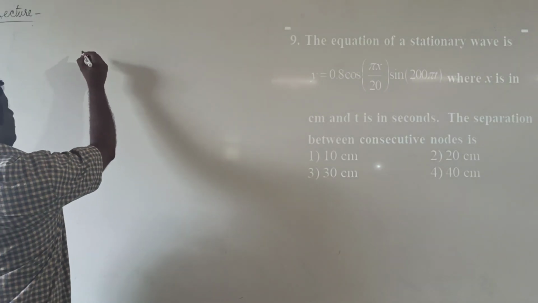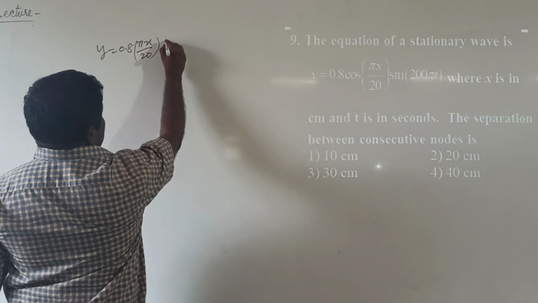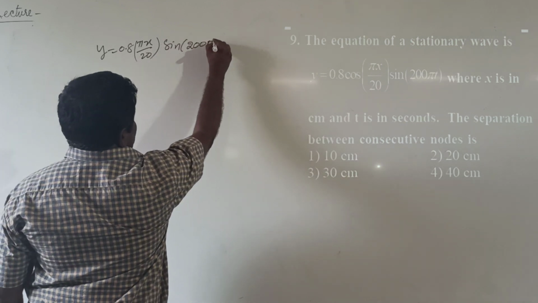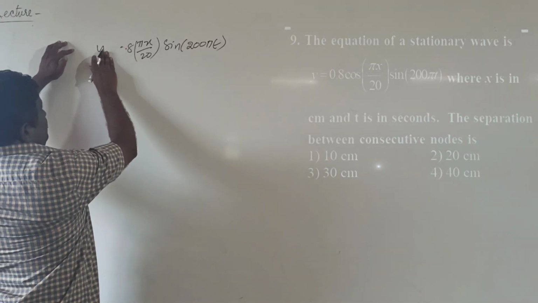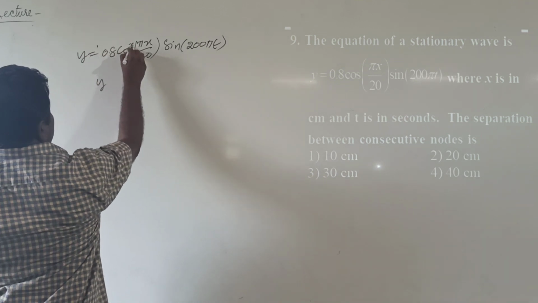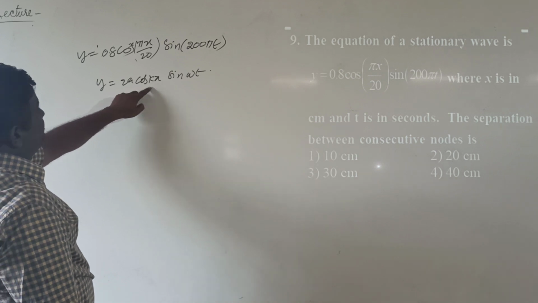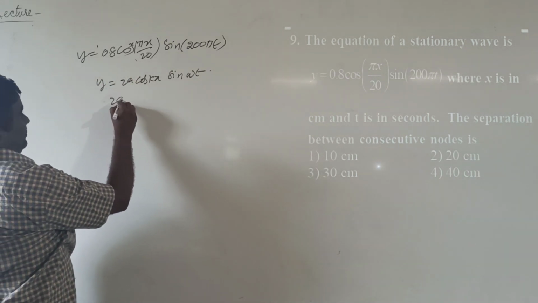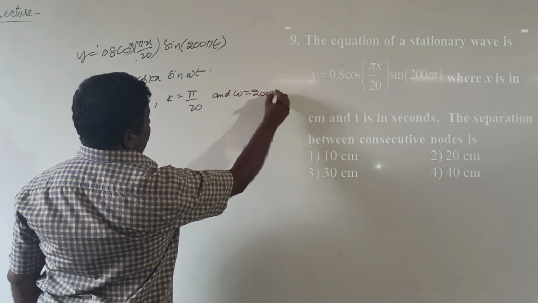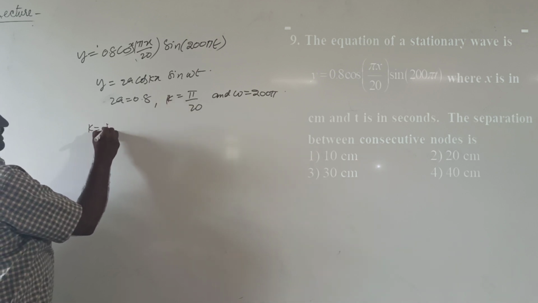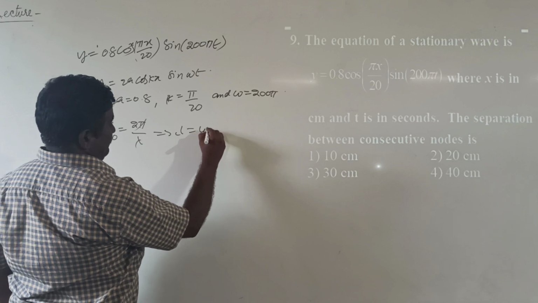So the given stationary wave equation, or standing wave equation, y equal to 0.8 cos(πx/20) into sin(200πt), is compared with the standard stationary wave equation y equal to 2a cos kx sin ωt. Comparing both equations, 2a equal to 0.8, k equal to π/20 and ω equal to 200π, where k is the propagation constant, its equation is 2π/λ. Then λ equal to 40 meters.